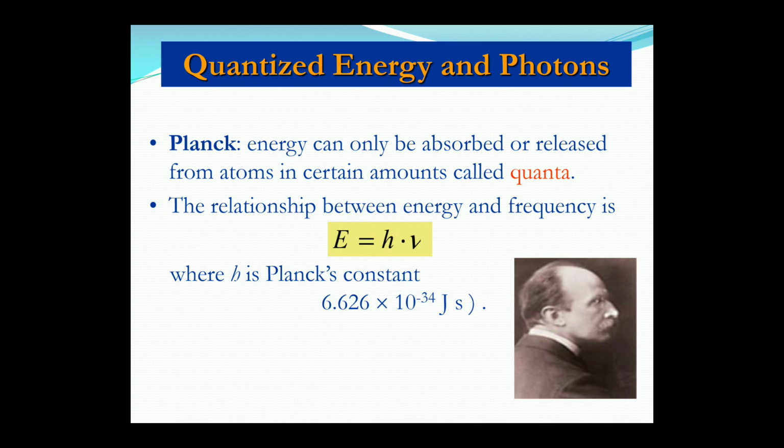So what is Planck's idea? Energy can only be absorbed or released from the atom in certain amounts, which are called quanta. The relation between energy and frequency is a very important relationship, and numericals also come from it many times. So please understand this: E is equal to h nu, where h is known as Planck's constant. The scientist name is Planck and the value of the Planck constant is 6.626 into 10 to the power minus 34 joule second.